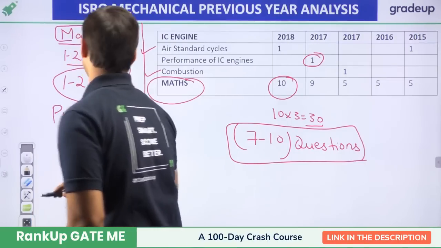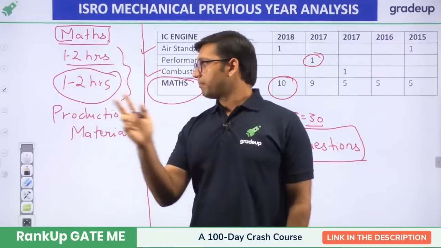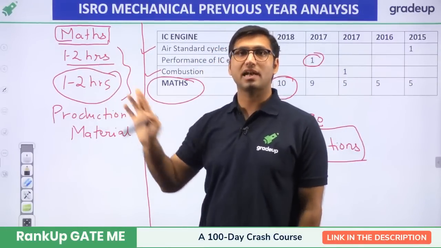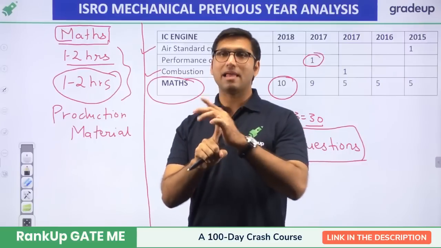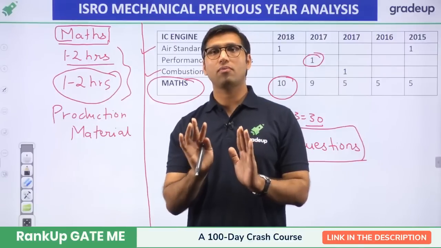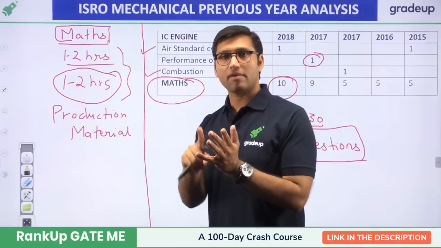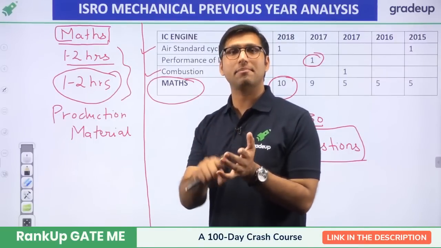Now coming to the other subjects. Production, material science and mathematics have to be studied regularly. Now thermodynamics. Most of you find thermodynamics very easy to study. Thermodynamics, refrigeration, air conditioning, IC engine and power plant.